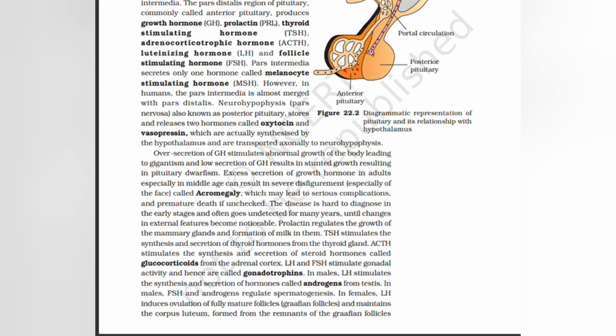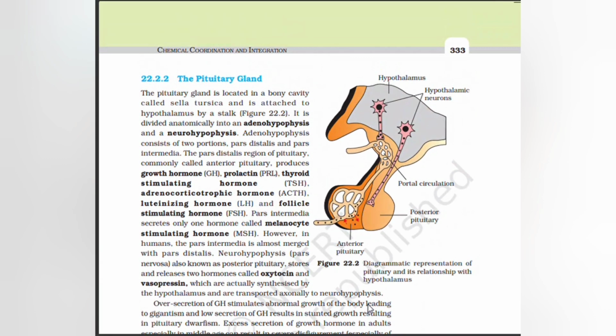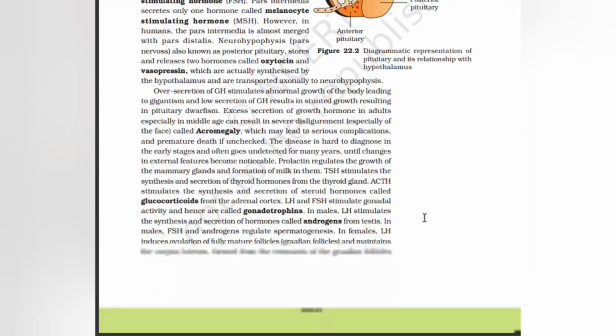In females, LH induces ovulation of fully mature follicles, Graafian follicles, and maintains the corpus luteum formed from the remnants of the Graafian follicles. Here is a picture showing the hypothalamus, hypothalamic neurons, portal circulation, anterior pituitary and posterior pituitary.